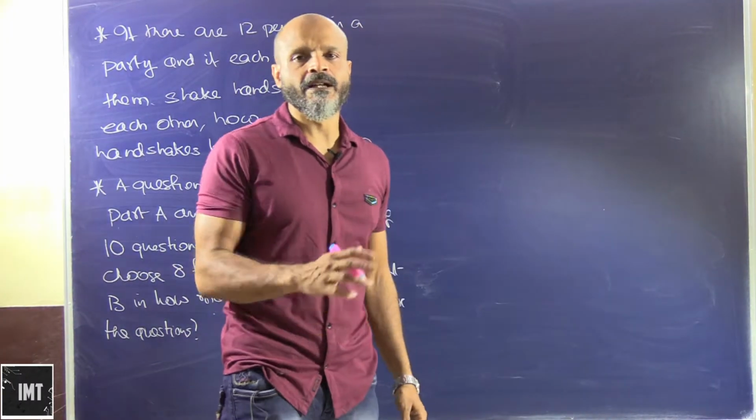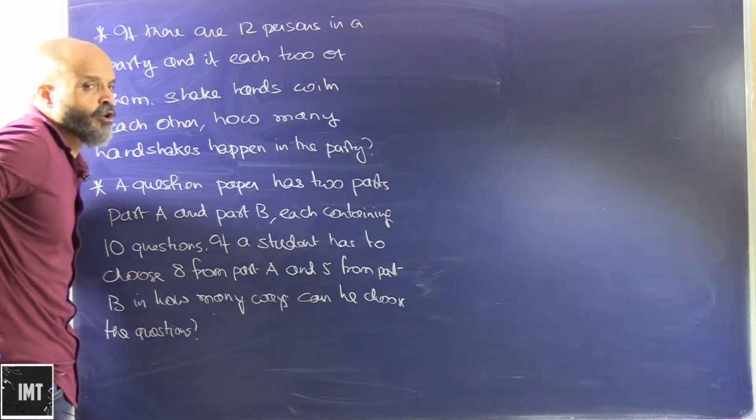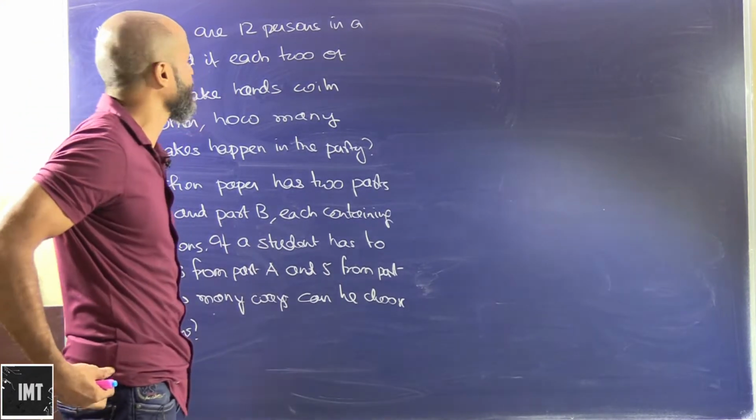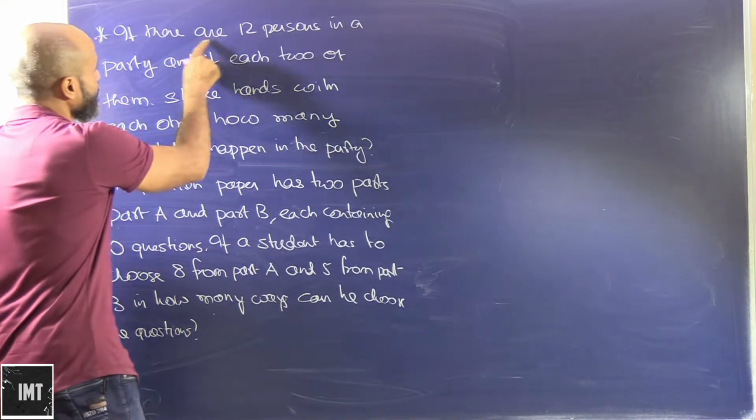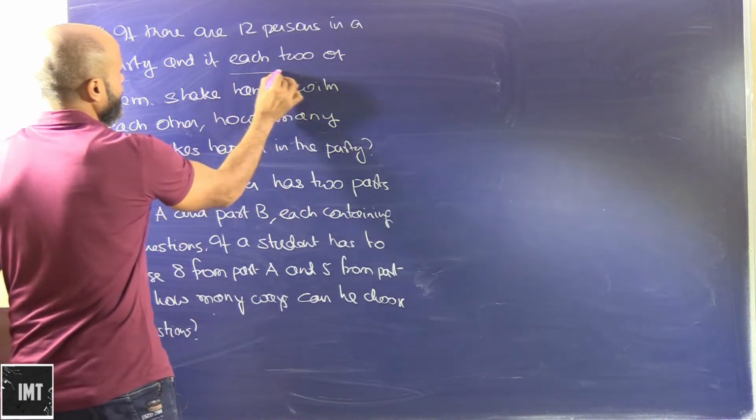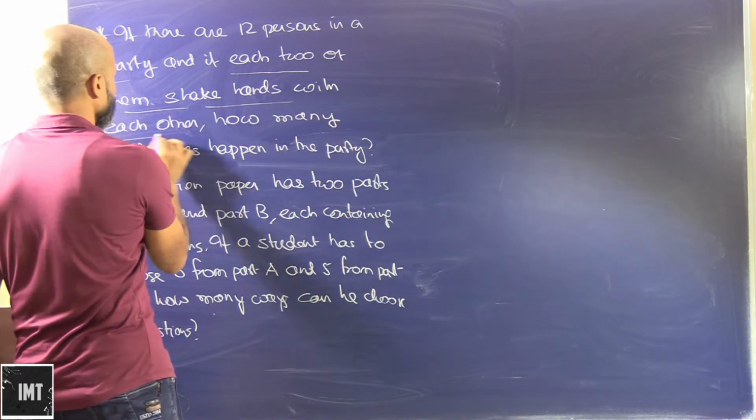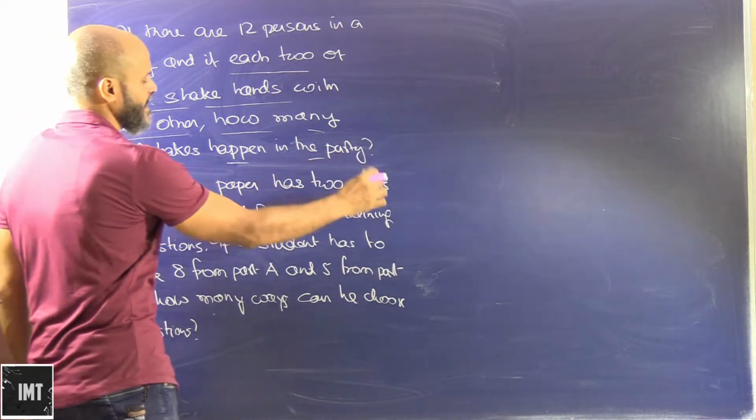Alright, so we will quickly grasp some more problems in combinations. These will be basically word problems. If there are 12 persons in a party and each two of them shake hands with each other, how many handshakes can happen in the party?